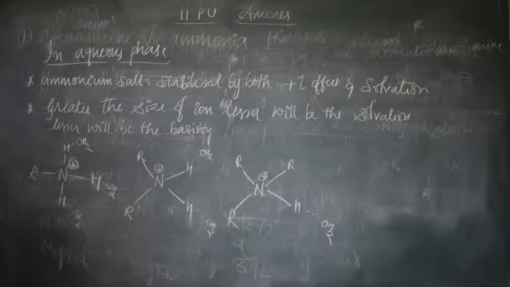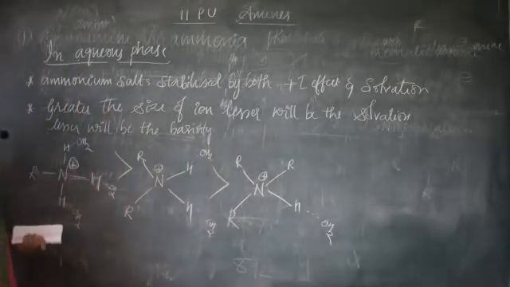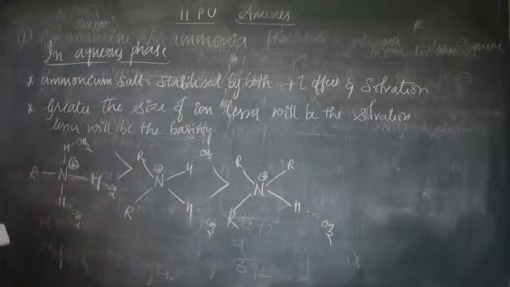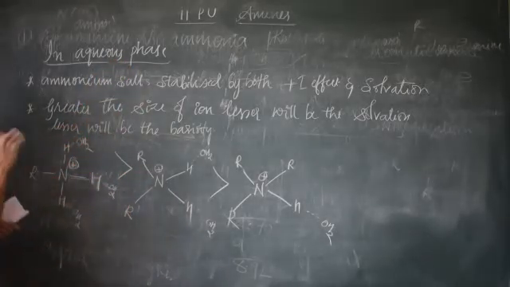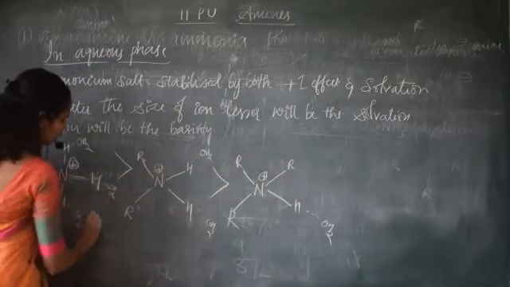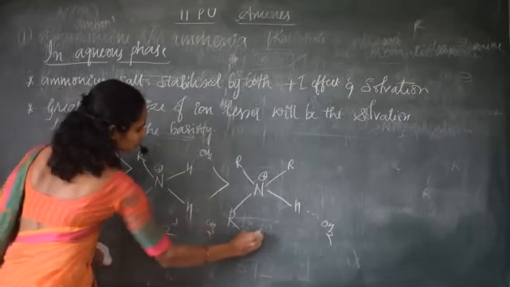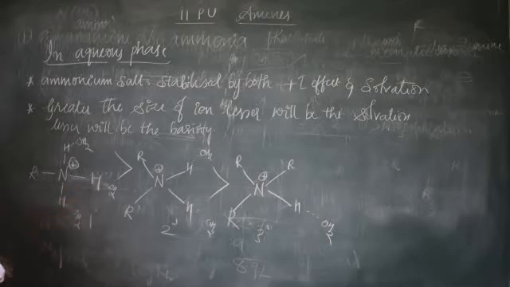Hence the order of basicity is: primary is more basic than secondary, and next is tertiary, in the presence of the aqueous phase. In the gaseous phase it is tertiary, secondary, primary. Here it is primary, secondary and tertiary. This is about the gaseous state. The greater the stability, the greater will be the basicity. Here stability is greater in the case of a primary amine due to solvation.